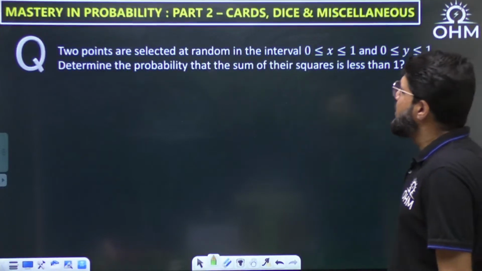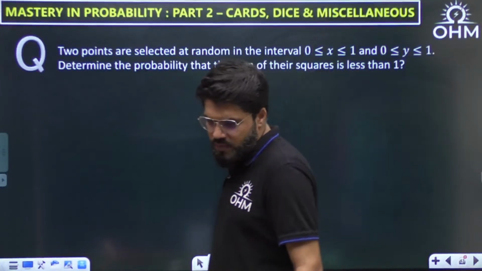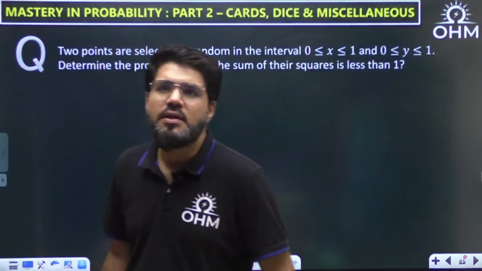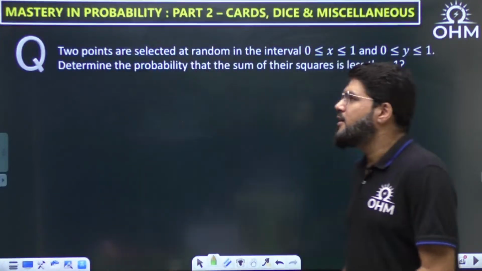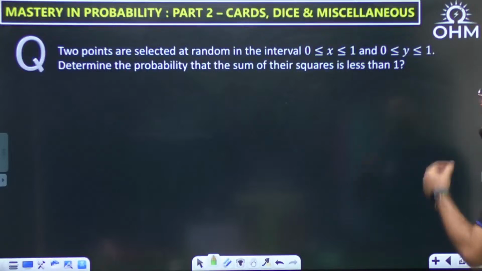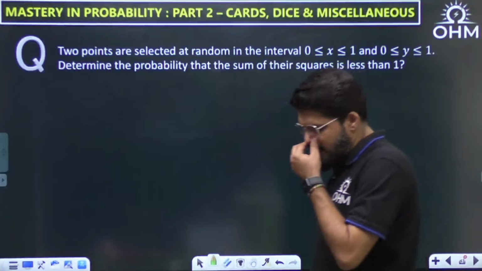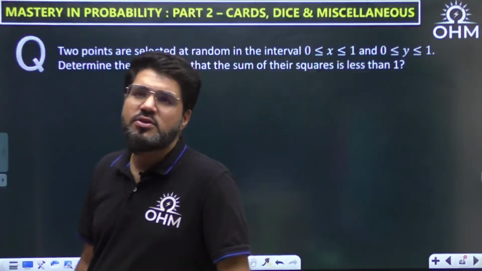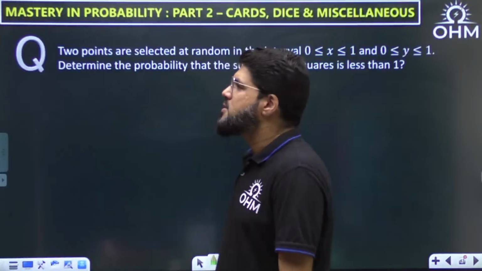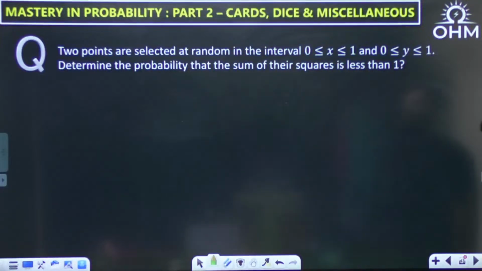Okay, next question. Two points are selected at random in the interval 0 less than x less than 1 and 0 less than y less than 1. Determine the probability that the sum of their squares is less than 1.